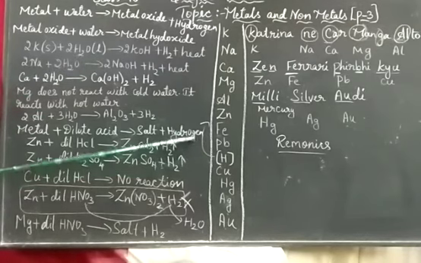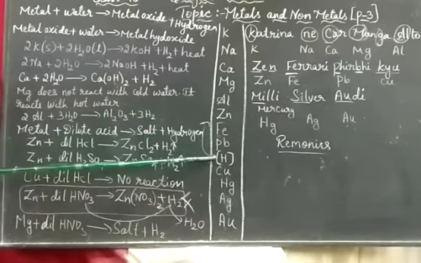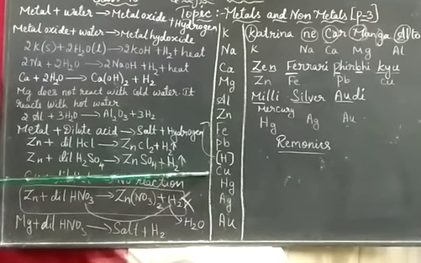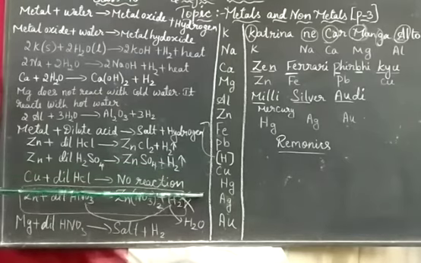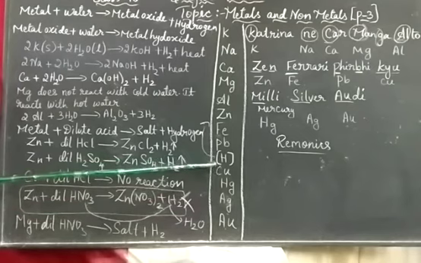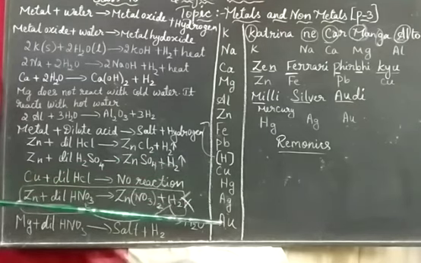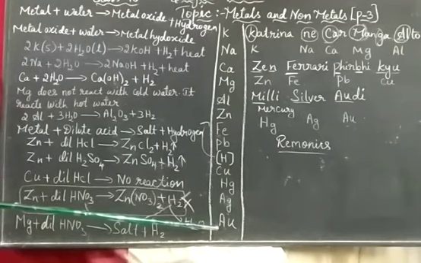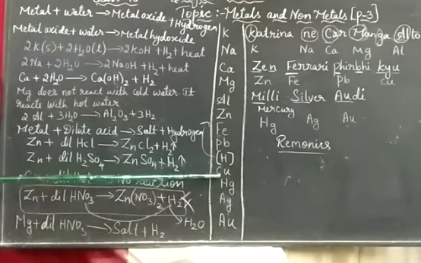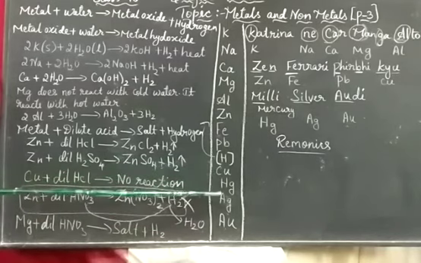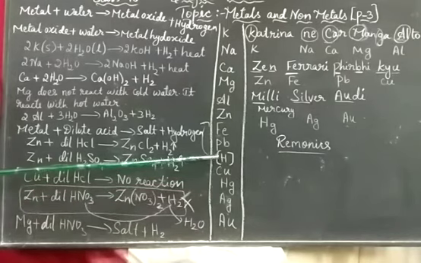So it is reacting with aluminium, zinc and all. But it will not react with copper, because copper is less reactive than hydrogen. Therefore, it will not react with these metals. Water with copper, Hg which is mercury, silver and Au which is gold, with these metals the water will not react because these are less reactive than hydrogen.